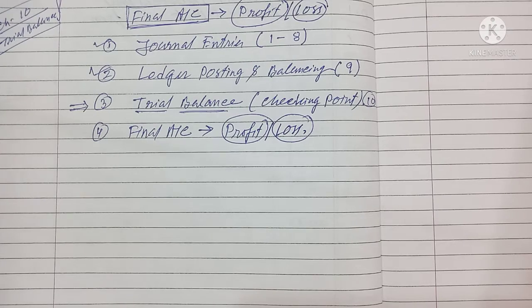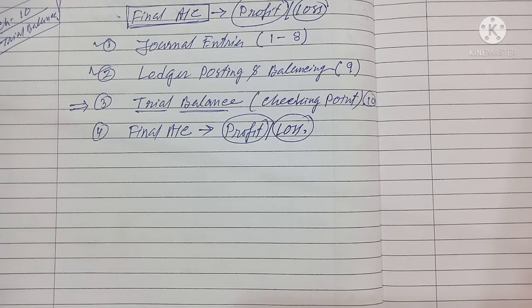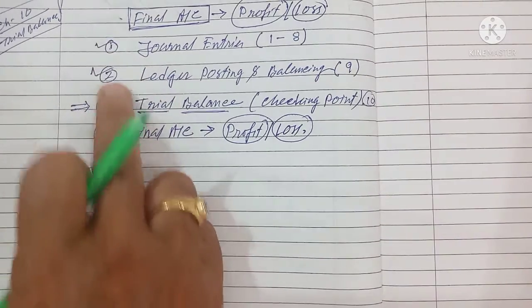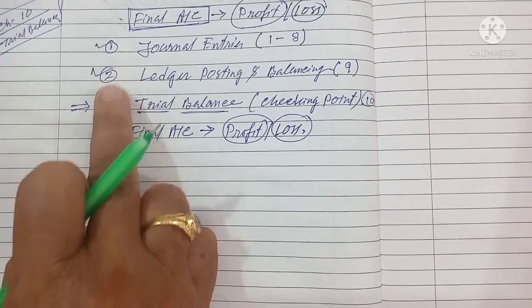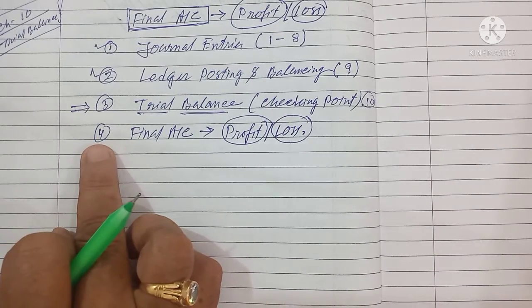I want to do it according to my own method, sweet and shortcut, taking my own example, to show you from first to last: step 1, step 2, step 3, step 4. Step 4 we are not doing now.